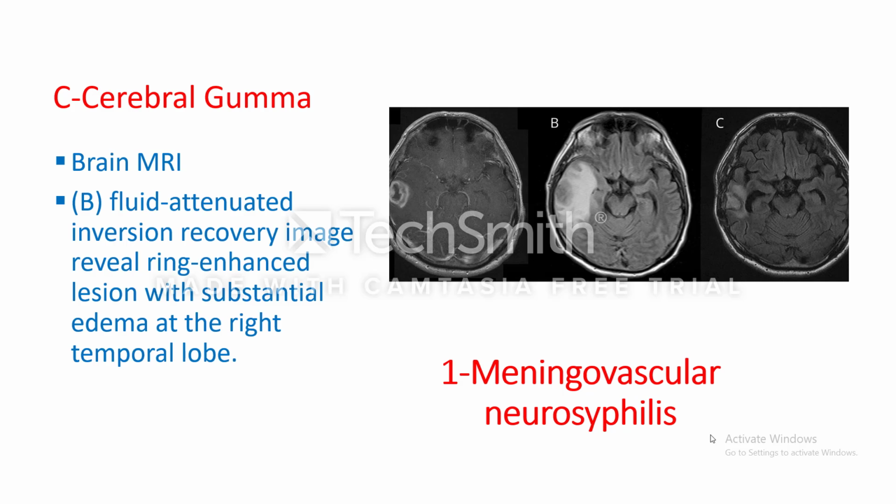This is cerebral gumma. This is cerebral gumma, and you can see this ring enhanced lesion with substantial edema in the right temporal lobe. This is cerebral gumma.